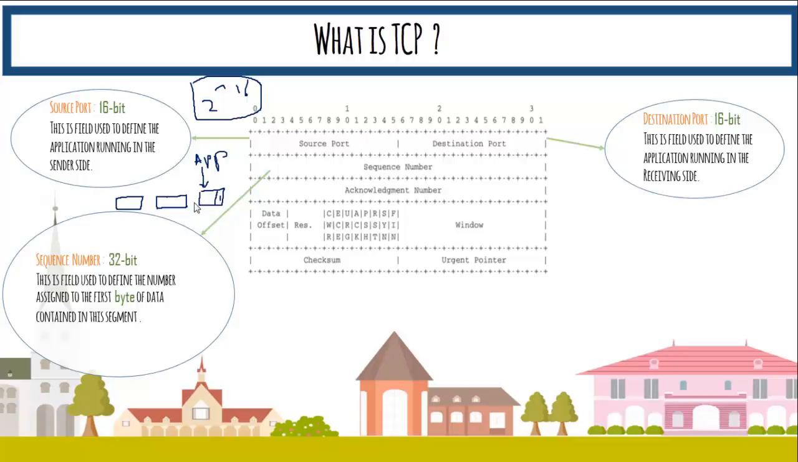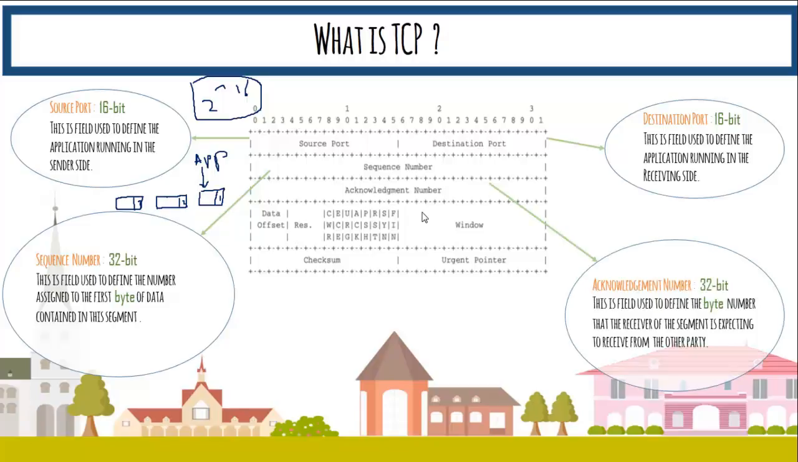We give this number 1, we give this number 2, we give this number 3. The first byte is numbered, so that's what is called the sequence number. It's a 32-bit field. And then we have the acknowledgement number. Acknowledgement number is used when you receive the data. For example, if you receive packet number 5, then the acknowledgement number that is sent is 5 plus 1, which is equal to 6. So this means that I am expecting a packet with sequence number 6 from your side.